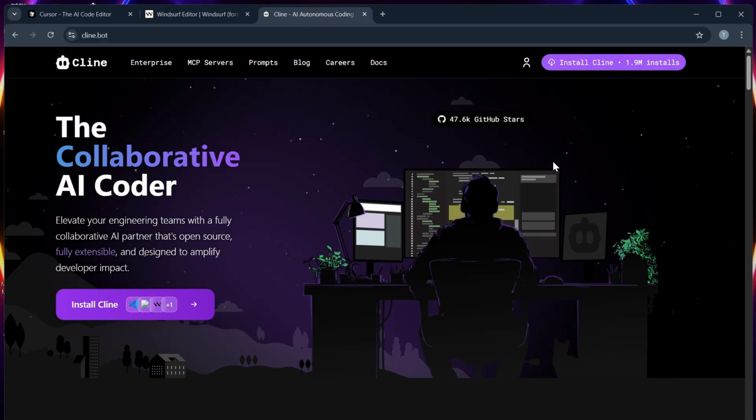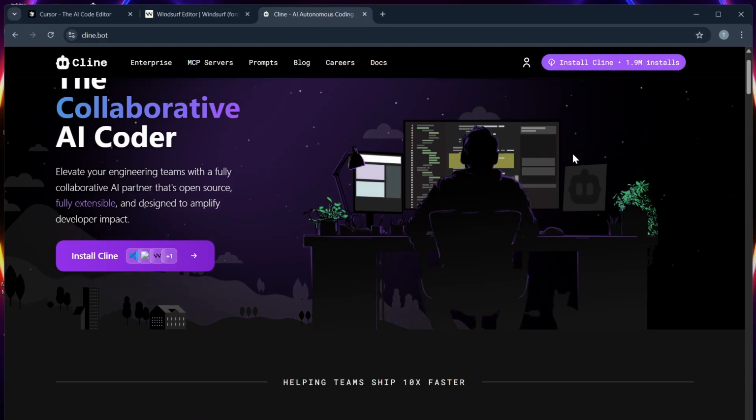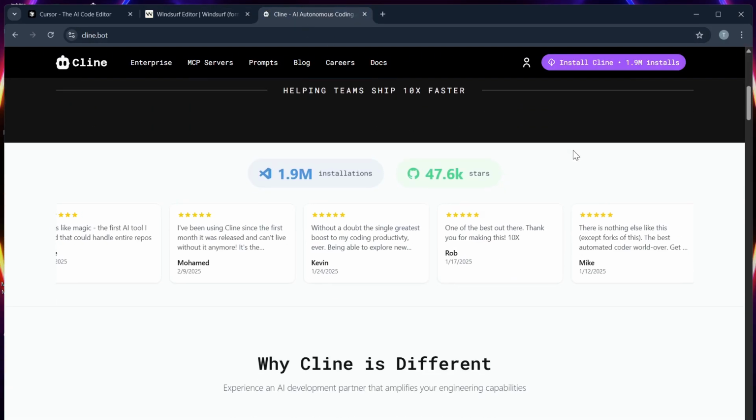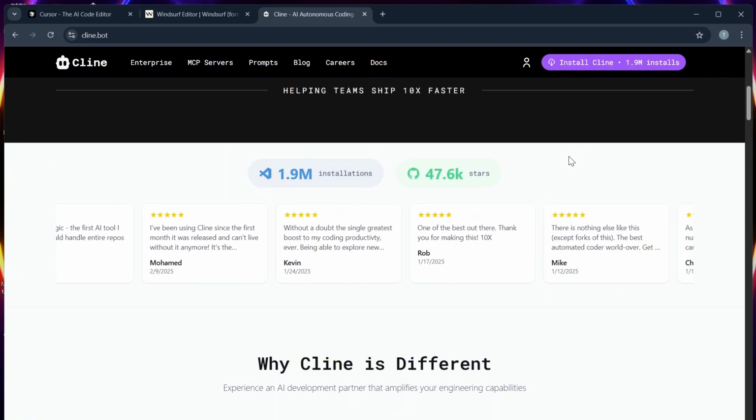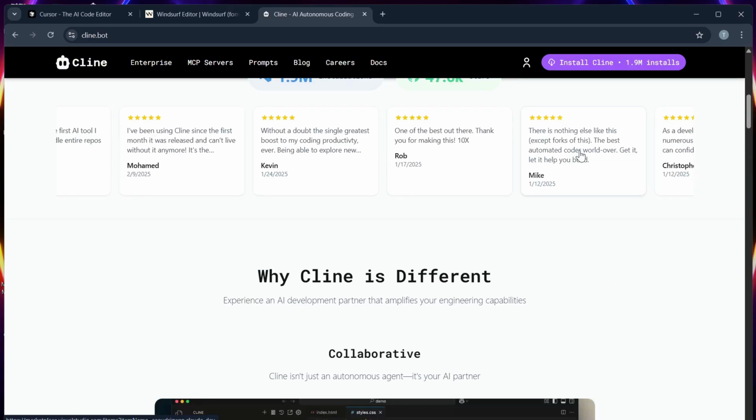And lastly, Klein is an AI-first terminal assistant that can understand dev intent, manage CLI commands, and interact with code using natural language. So let's compare the three of them.